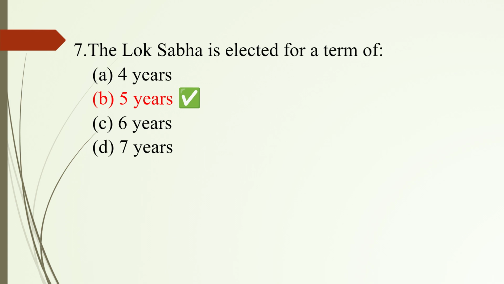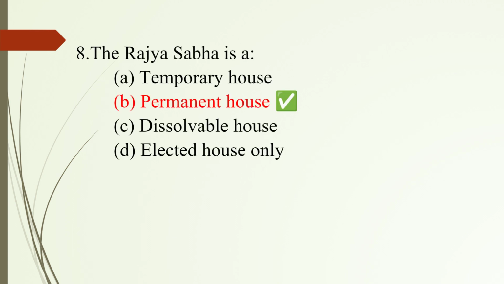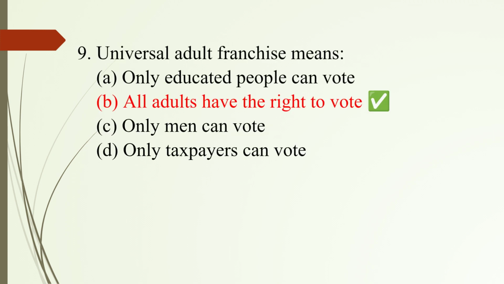Question number 7. The Lok Sabha is elected for a term of? Option B. 5 years once. Question number 8. The Rajya Sabha is a? Answer B. Permanent house. Question number 9. Universal adult franchise means? Answer B. All adults have the right to vote.